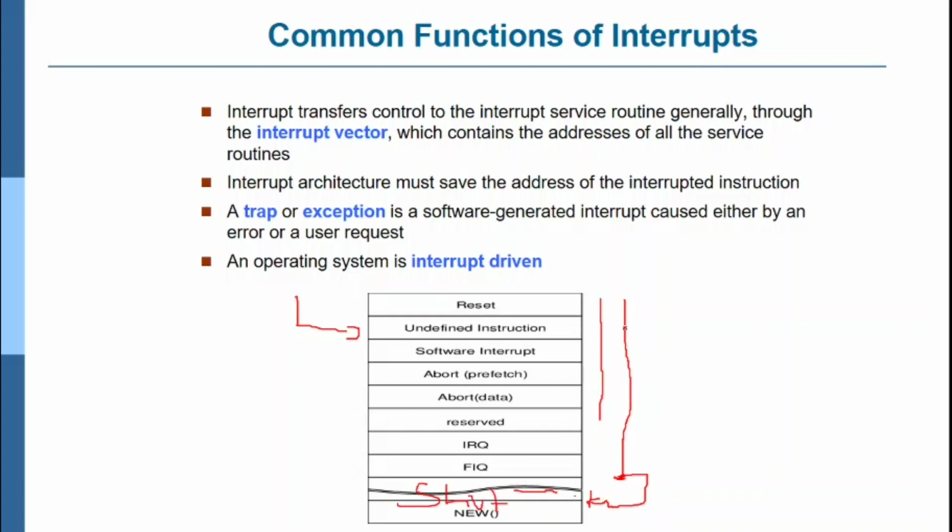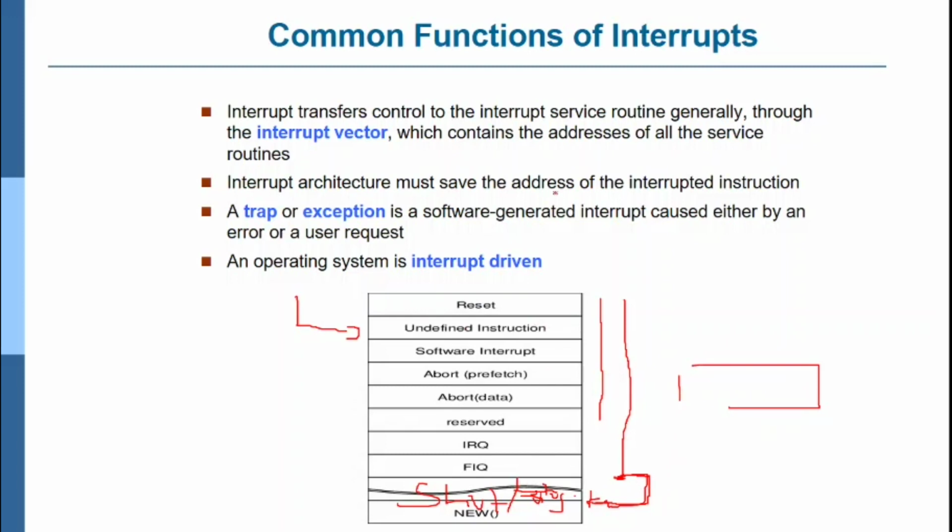Whenever there is not sufficient power, the controller raises the interrupt, and a pop-up window appears asking you to shut down the system or plug it into the socket to supply power. This is how an interrupt occurs.